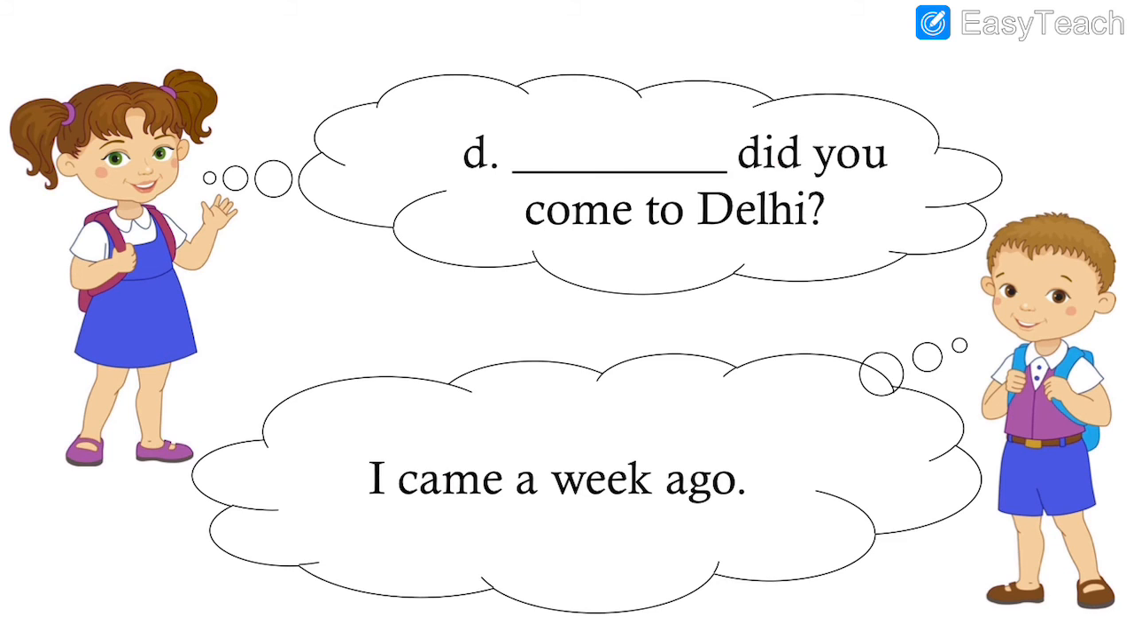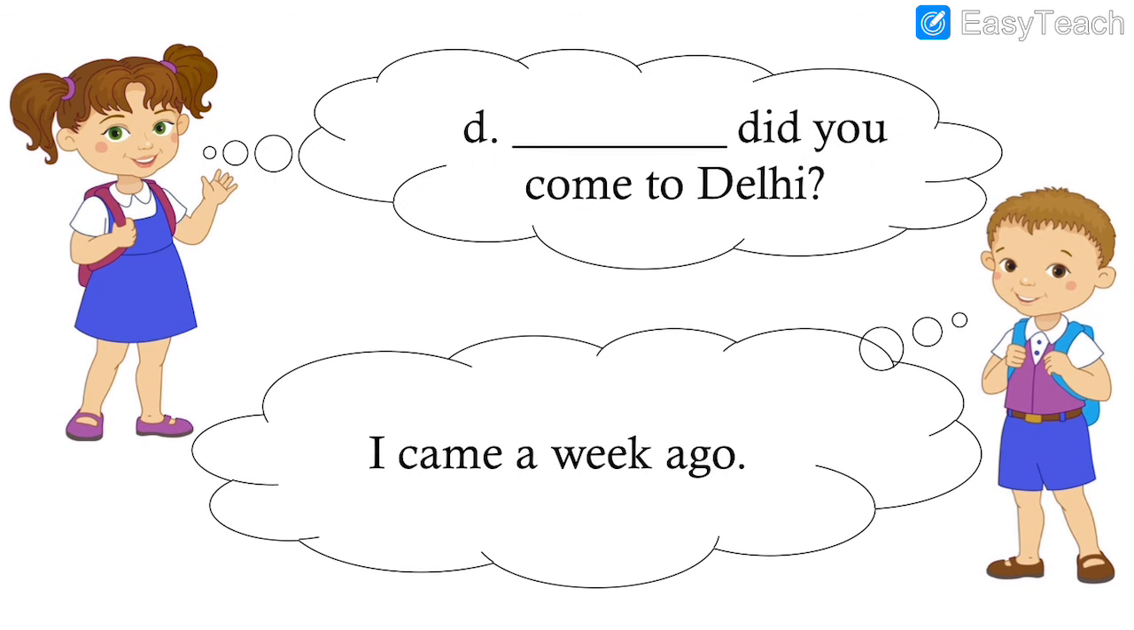After that, let us read the fourth one. I came a week ago. A week ago means a week before. It is past tense. The time is given in past. I came a week ago. So it is past tense. What should we write over here? Dash did you come to Delhi? So here we write the answer when.